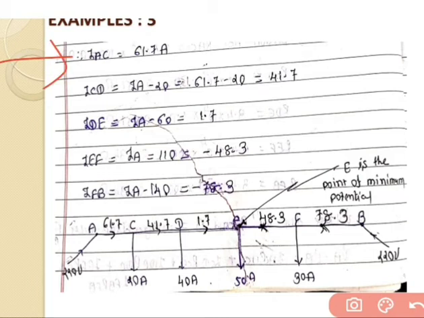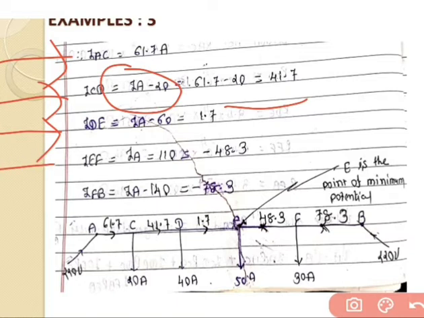IAC is equal to IA is equal to 61.7. Go for the ICD section, IA minus 20, so 61.7 minus 20, we get 41.7. Now go for the next section, IDE is equal to IA minus 60, we get the answer 1.7.